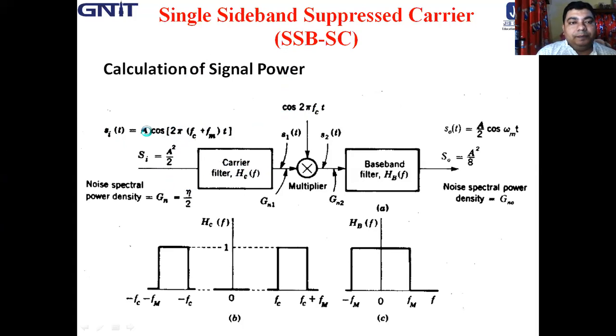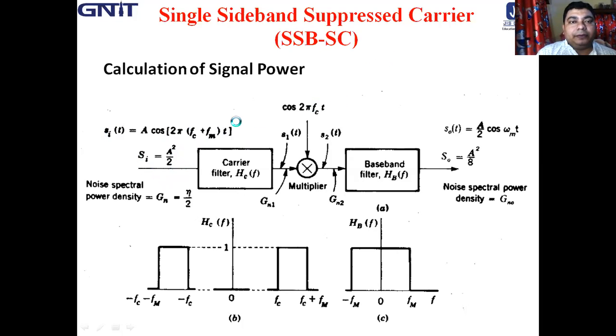The expression of the SSB-SC input is A cos 2 pi (FC plus FM) t, and naturally the input power is A squared by 2.